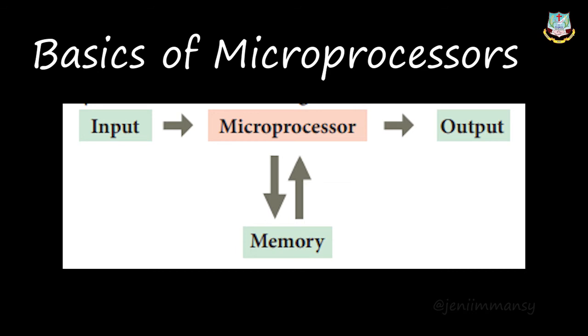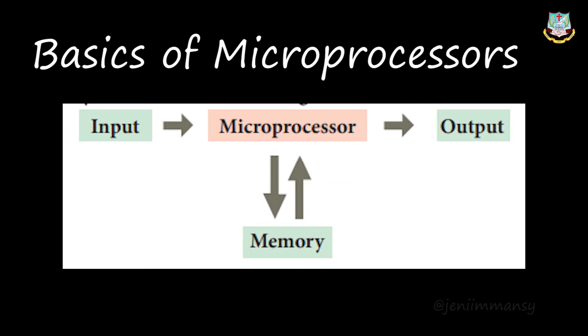Okay, so here this accepts the input as binary data, and after processing it provides the output data as per the instruction. The set of programs or set of instructions will be given, right? So as per this instruction the data will be processed and the output data will be stored in the memory. Okay, so here they have given this process of a microprocessor in a block format. Here if you see, input will be given into a microprocessor and it will process and it will keep the data in the memory and also it will give the output.